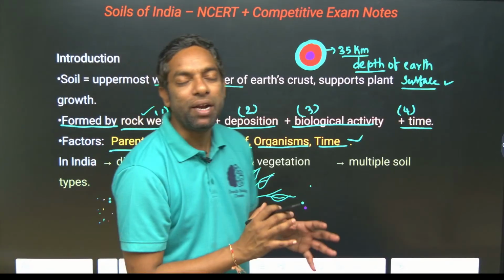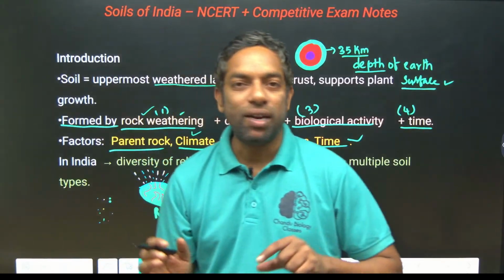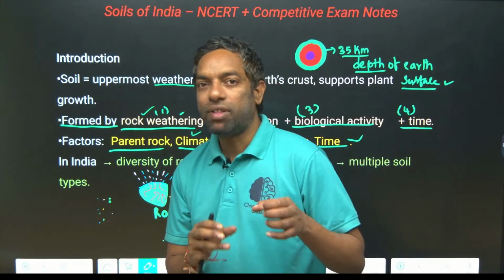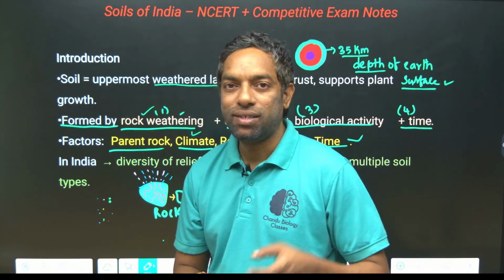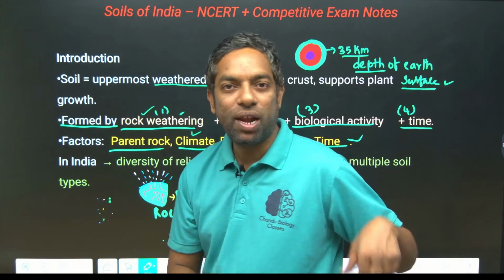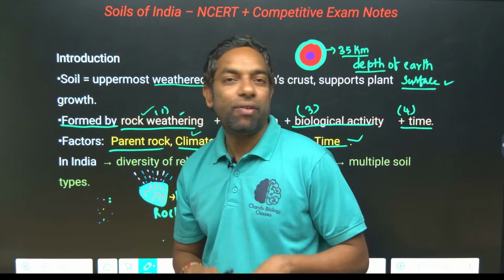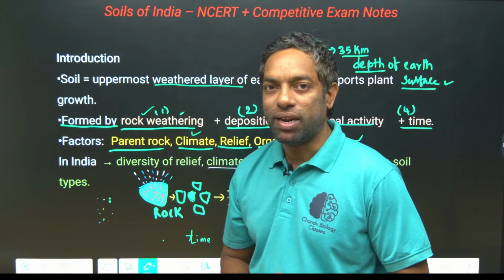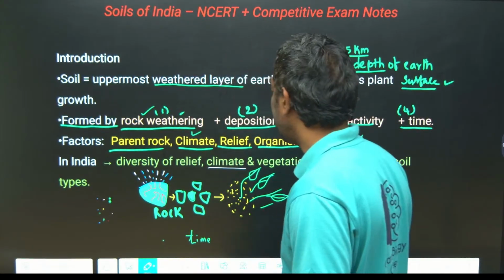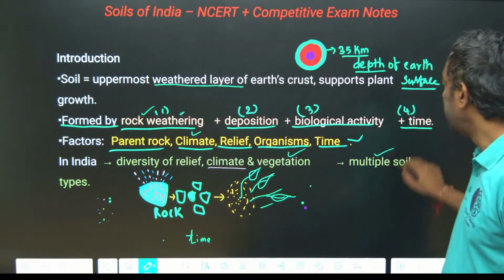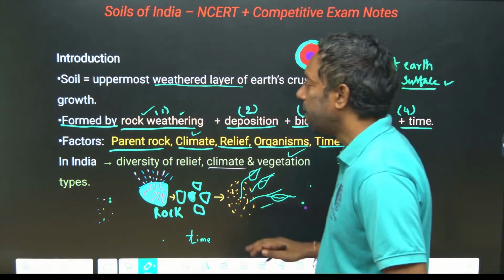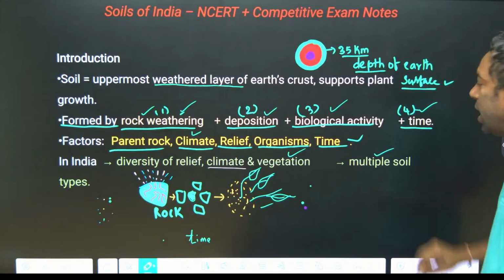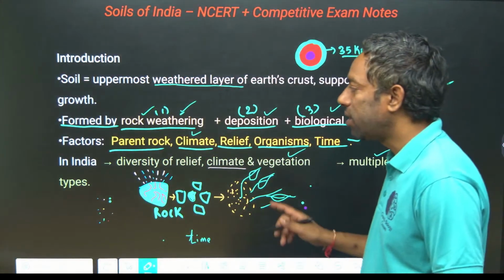Deposition means there are plenty of rivers, and the river water can carry away a certain amount of deposits, like particles from the surface of the earth, sand particles, which flow along with the water and settle down in a plain. Sand is suitable for plant growth. Vegetation and multiple soils are formed, guys. Mainly you have to remember that weathering, deposition, biological activity and time are the major factors for the formation of soil.